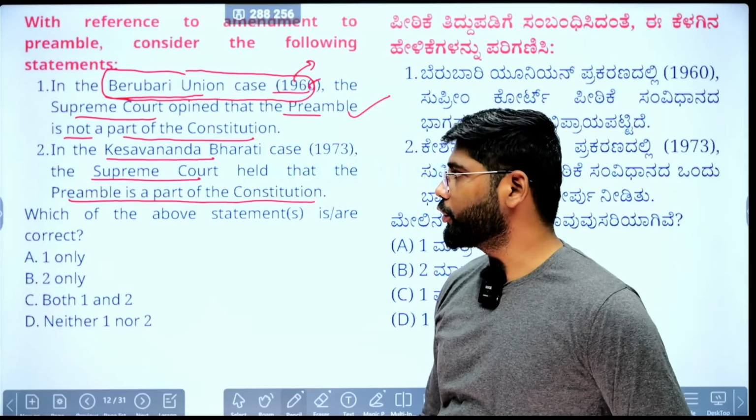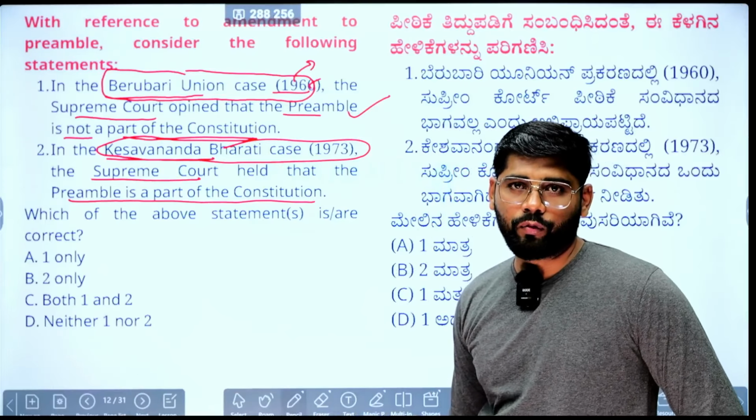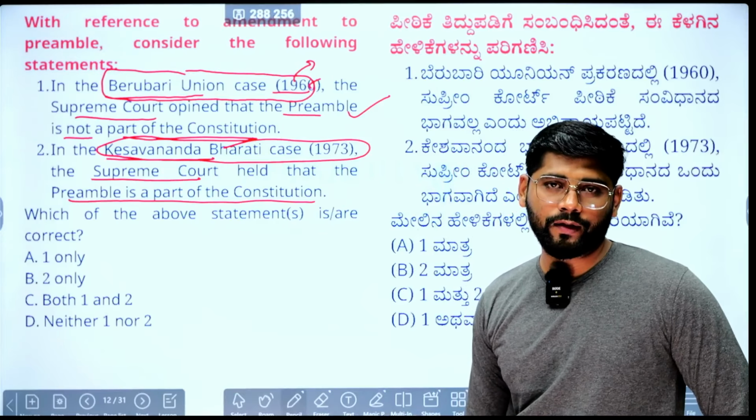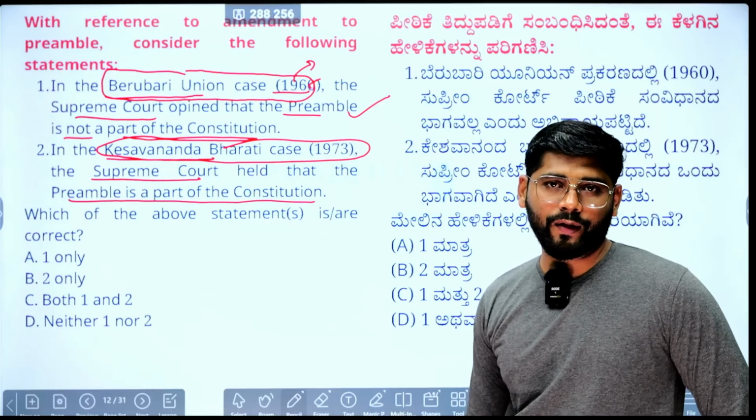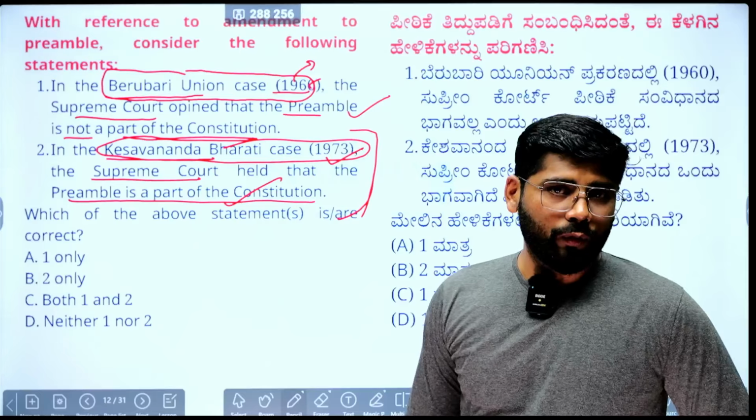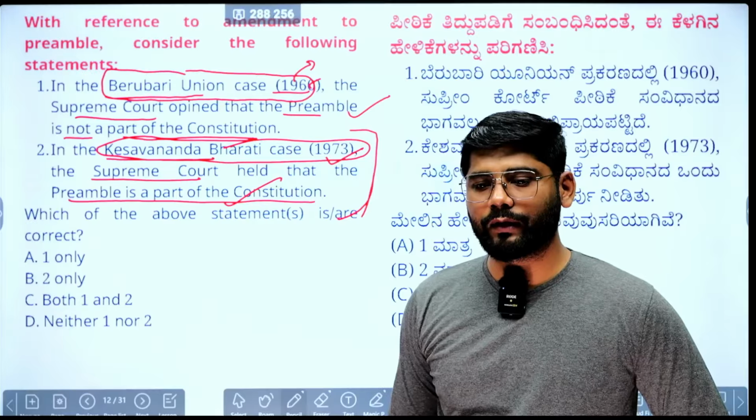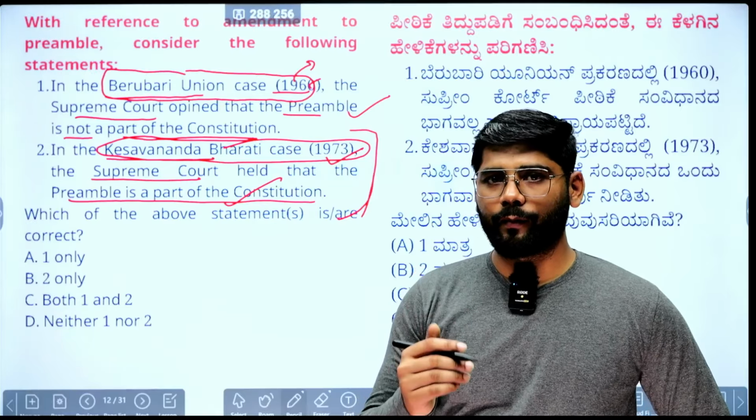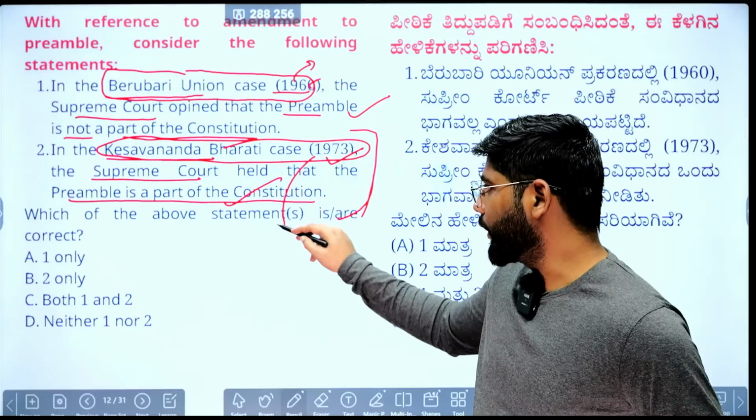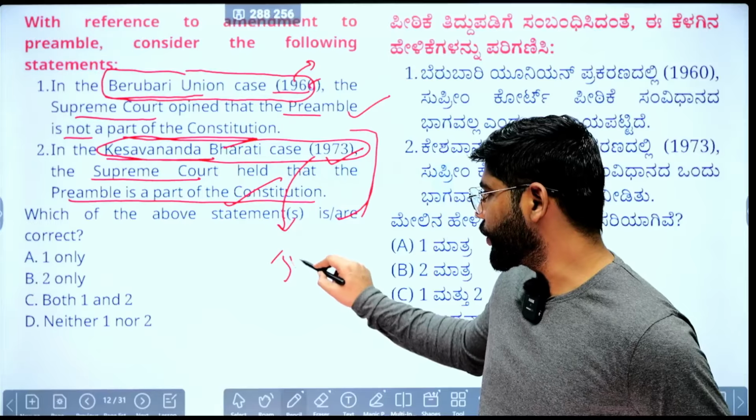Second, the Kesavananda Bharati case, we all know, is a watershed moment in our Indian political history, where the Supreme Court said that the preamble is a part of the Constitution. Previously the Supreme Court said that when we interpret a provision of the Constitution, we can take reference of the preamble. So in the Kesavananda Bharati case, when they were interpreting the right to property, they took the reference of the justice.